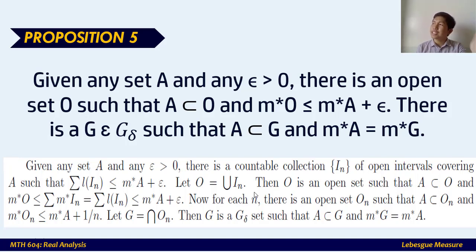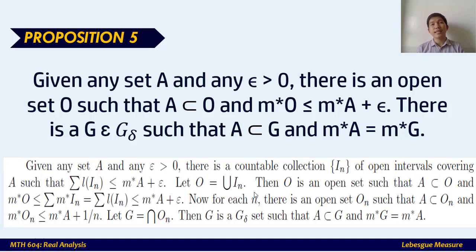Since we have defined now that G is an intersection of the collections of open intervals, we can now say that G is a G delta. And since A is a subset of G, we can now say by the monotonicity that the m star A, or the outer measure of A, is less than or equal to the outer measure of G.